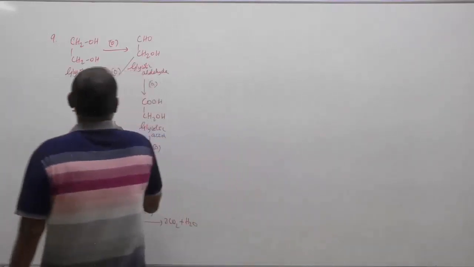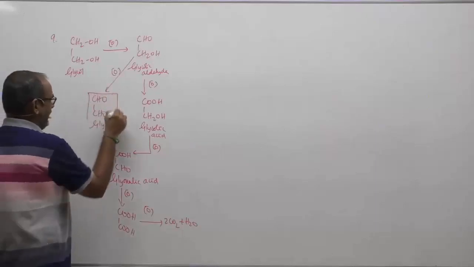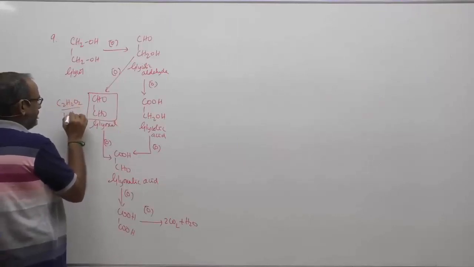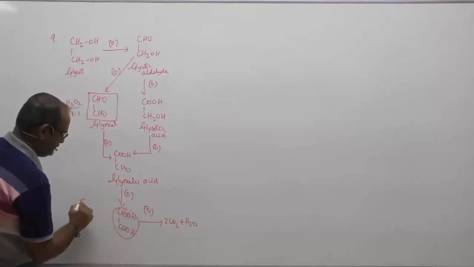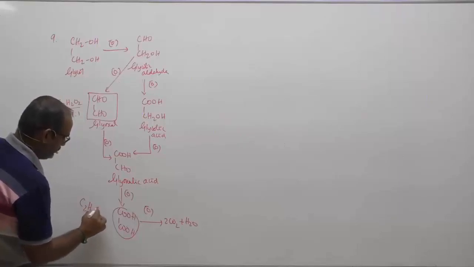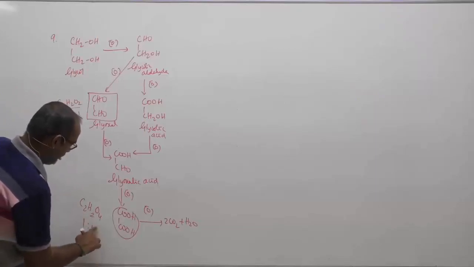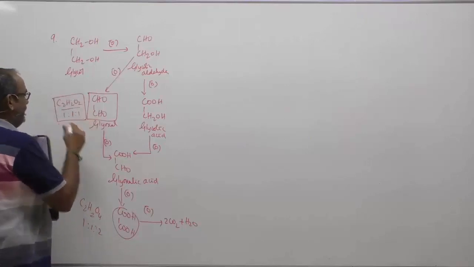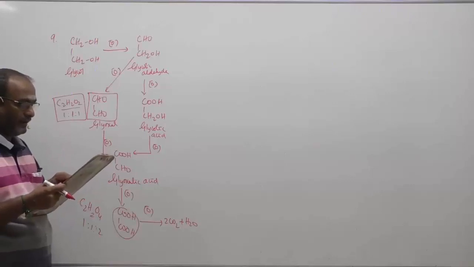Now let us understand the formula for glyoxal. You can see here, glyoxal contains C2H2O2. Therefore, it is in the ratio 1:1:1. What about oxalic acid? Oxalic acid contains C2H2O4. It is 1:1:2. And therefore we have got only one with equal numbers. They have given equal number of carbon, hydrogen, oxygen in them.